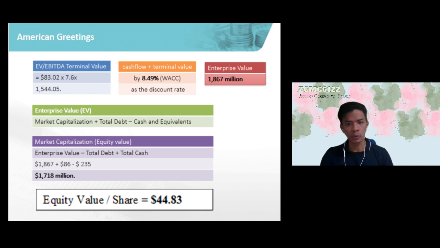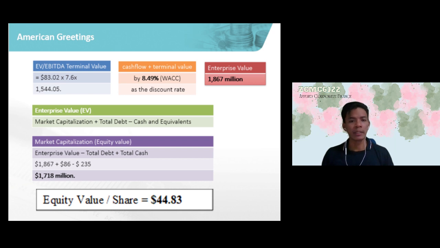So these are the key output figures. We got a terminal value of 1.5 billion after the average of those EV/EBITDA multiple and the perpetual growth. So we then add this figure with all the projected cash flow and discounted with, of course, the 8.49%, and we got an enterprise value of 1.867 billion. And of course, this is the enterprise value. So to get the equity value or market capitalization, we deduct total debt and add their total cash and cash equivalents in hand to get the value of 1.718 billion.